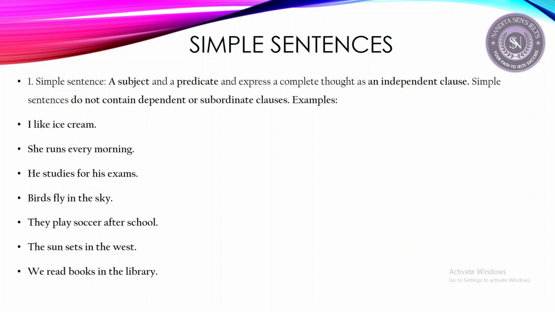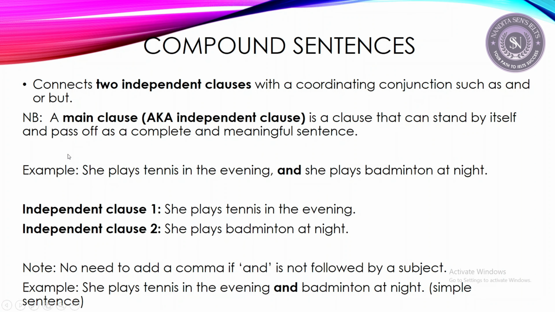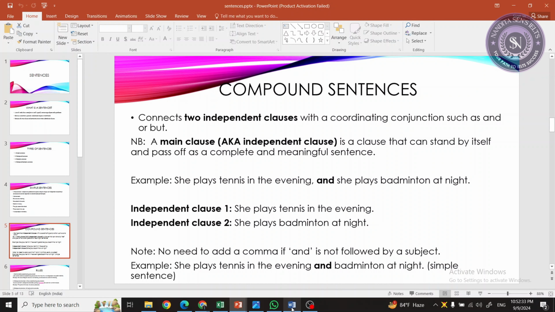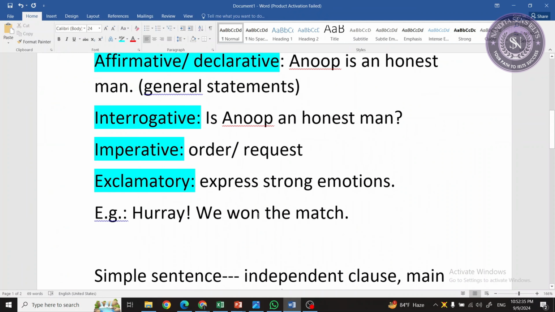Next, compound sentences. What is the purpose of compound sentences? They connect two independent clauses with a coordinating conjunction such as and or but. Now let's talk about this one. Let's take this sentence.